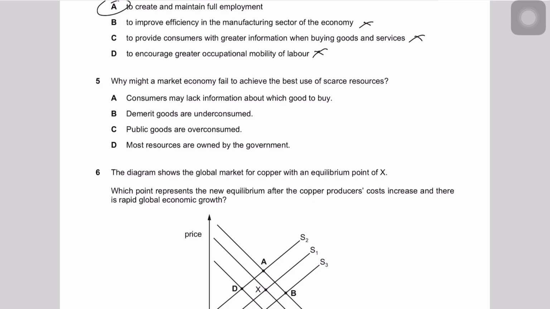And they would think they are getting utility out of it, they're getting satisfaction out of it, but they might not be getting the amount of satisfaction they thought they would be receiving, and plus they would be paying a high price for something that is not worth that high price. So again, the answer to 5 is A.